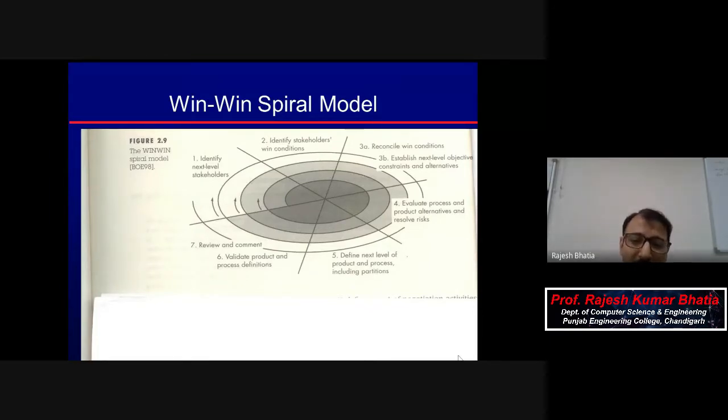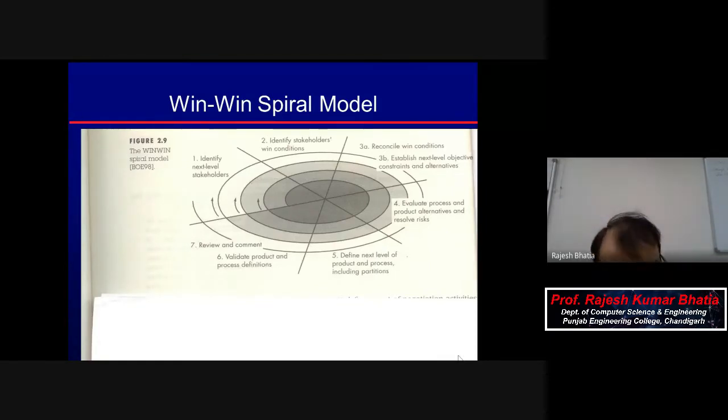Means modular partitions are there, and you have to identify the detailed requirements, then validate the product in testing and the process definitions. Review the comments, whatever you have identified through this iteration, those comments have been documented. You review that. And again, for the next iteration, maybe with this whole work, some new stakeholders have come. The way you have learned the requirements, maybe you have come up with the test plan, or now you thought, no, we initially decided these features, but these features cannot be completed with this kind of plan. Okay, so again, it will be identify next level stakeholders. Again, this will be repeated.